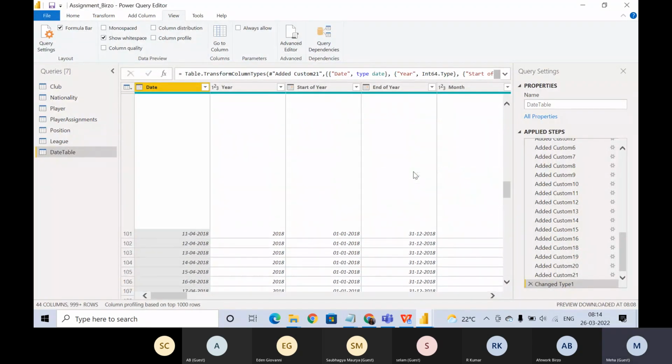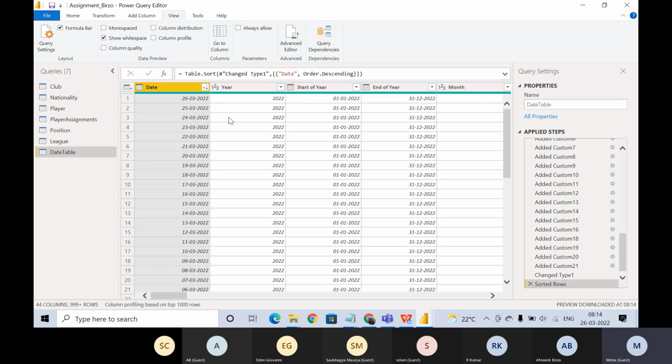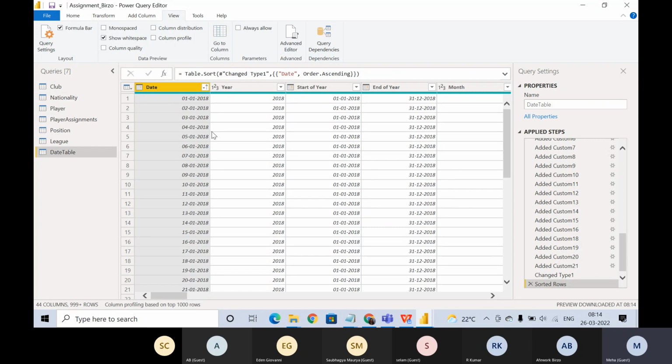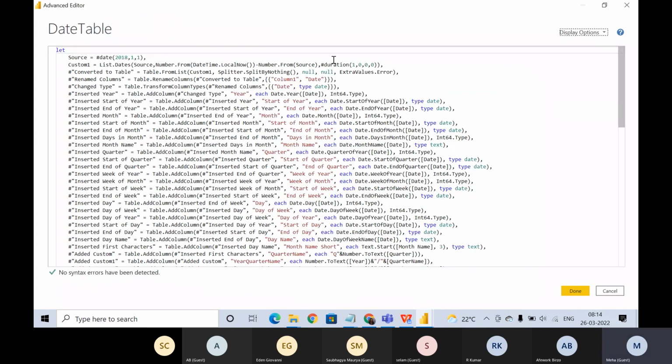So through this, I think that's why we have data starting from 2018 till date. If I do it descending, till date it is 26/3/2022. So the starting point is 2018, because that's what we have mentioned. So what we can do, everyone, is maybe change the first date itself, instead of making changes everywhere. The first date was 1967, right? The first date of birth. So we will just change this one to 1967, and we will have everything in this table starting from 1967 till date.